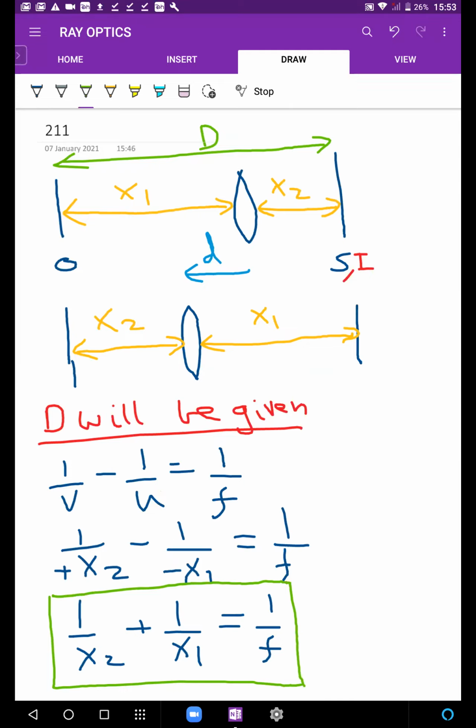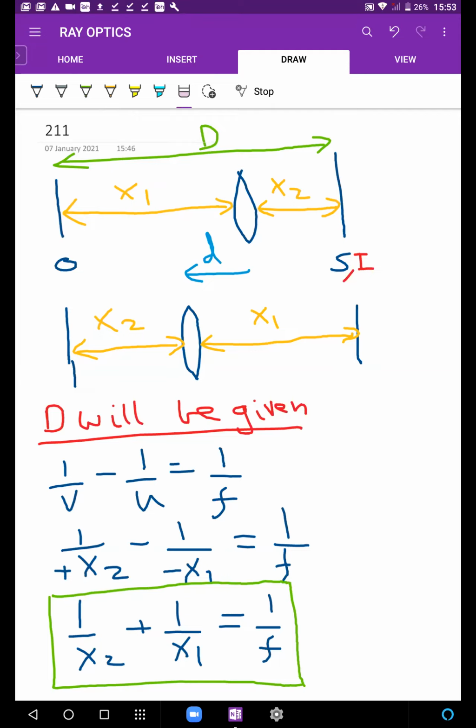If we can somehow figure out x1 and x2 from the information given in the question, then we can easily find our focal length. So if you want to remember it like this, that also works. It is the same thing. I'll just keep this form, but you can remember it in the other form as well. Now, if we can somehow find x1, x2, we can answer the question.